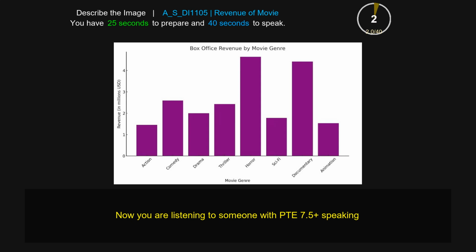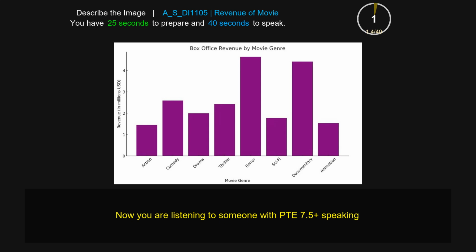The bar graph provides information about the box office revenue by movie genre. Firstly, the x axis presents information about the movie genre, whereas the y axis provides information about revenue in million USD. Moreover, the highest element in the graph is for horror movie, which is approximately 4.5 million, whereas the lowest element is for action, which is 1.5 million, and the second highest element is for documentary, which is 4 million. Overall, we can conclude that the graph provides information about the box office revenue by movie genre.